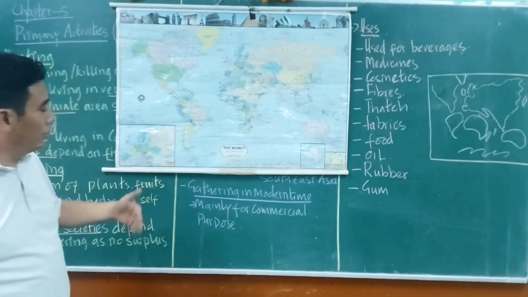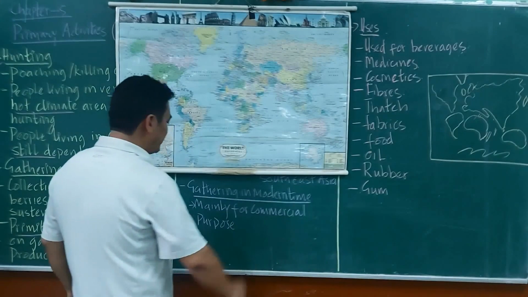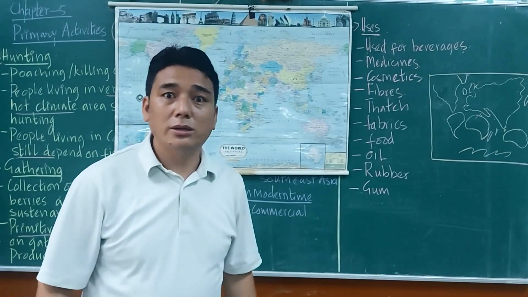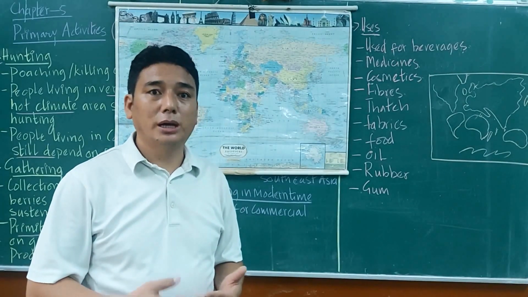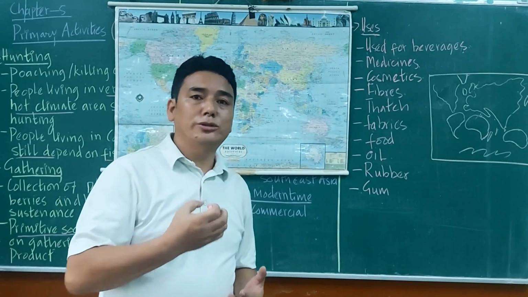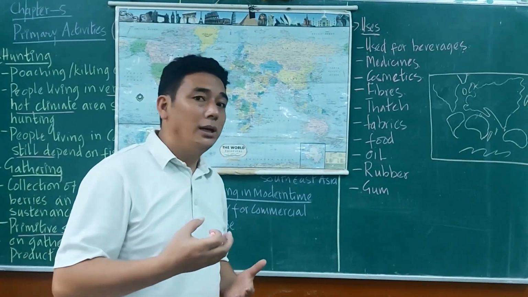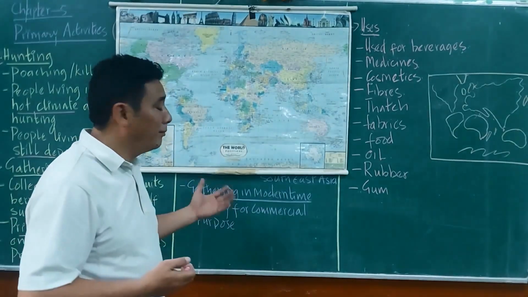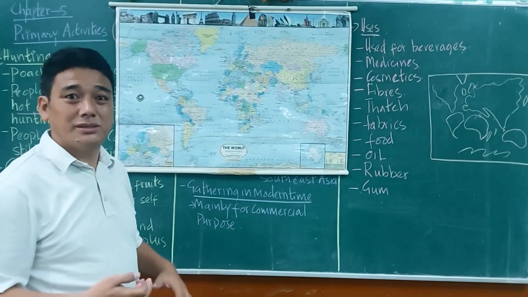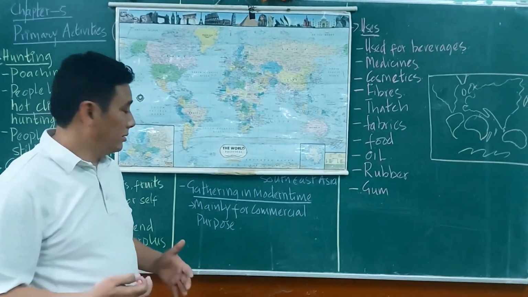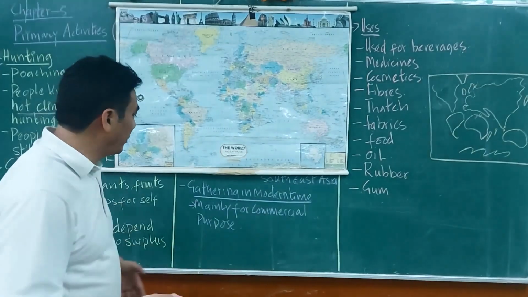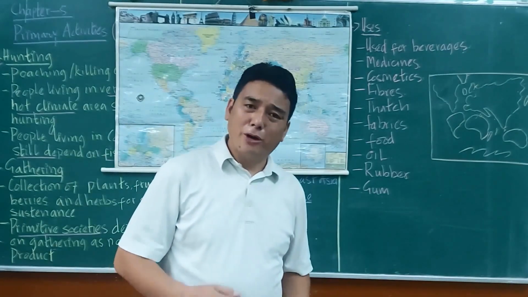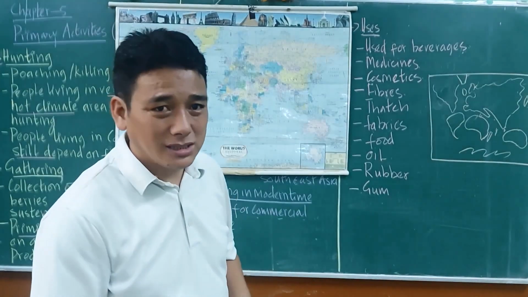Now, gathering in modern times. As I've told you, they still collect Yagzagumbo, a larva, from the high altitude areas or meadows, and many Tibetan people live their life on that basis. There are also many other plants and herbs that they collect, mainly for commercial purposes, meaning for profit making or selling in the market.